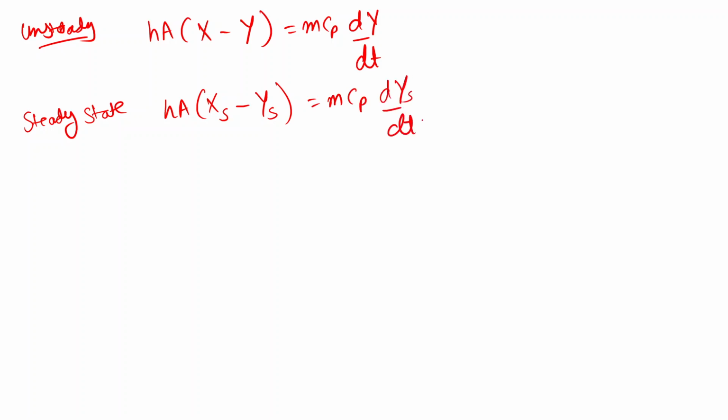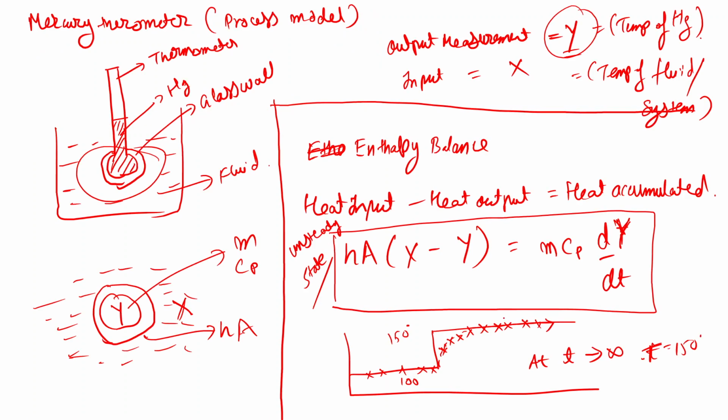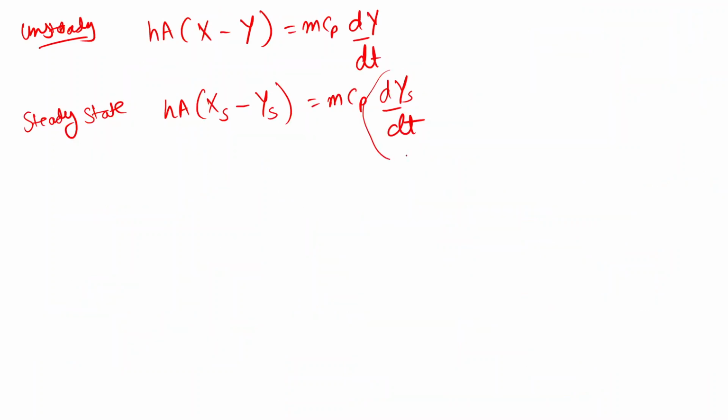With respect to time, the temperature of the thermometer won't change after the steady state has been achieved. After this it will just show me 150 degrees Celsius. So this dys by dt term will become 0. From here we can see that this will also give us xs is equal to ys.